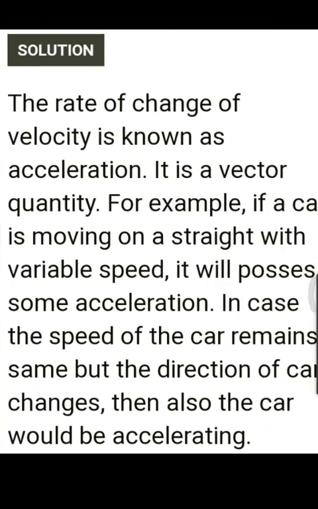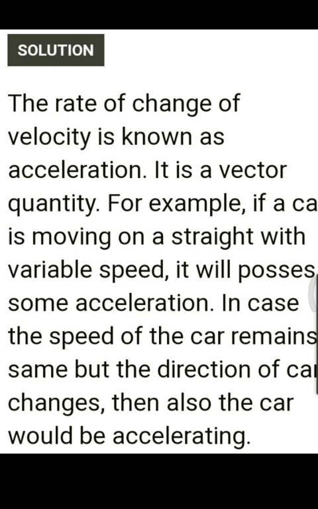Next, acceleration. The rate of change of the velocity is called acceleration. It is a vector quantity. For example, if a car is moving on a straight road with variable speed, then it will possess some acceleration, and in case the speed of the car remains the same but the direction of the car changes, then also the car would be accelerating. Okay, this is your answer for acceleration.